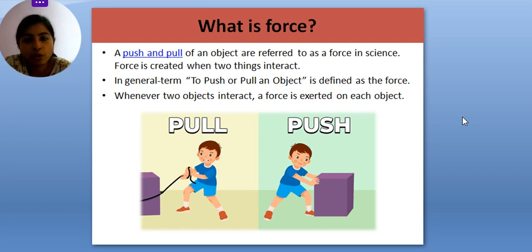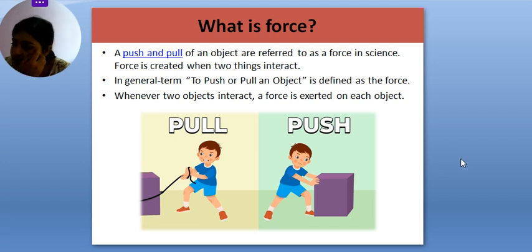So there are a lot of forces in our surroundings, and we will discuss all these forces in our upcoming class, right? So first of all, what is force? In science we can say a push or pull on an object is nothing but a force, right? When we push something or when we pull something, that is nothing but a force.